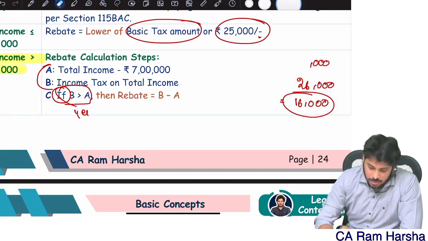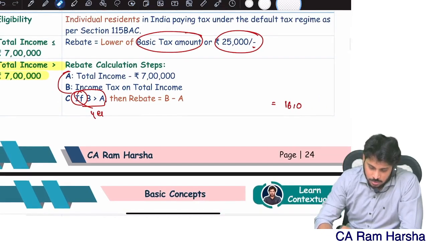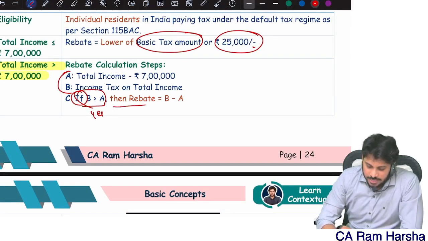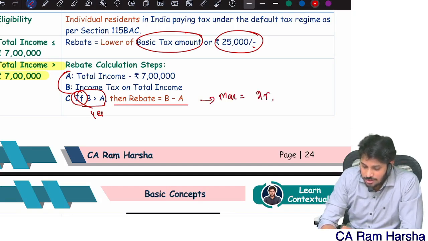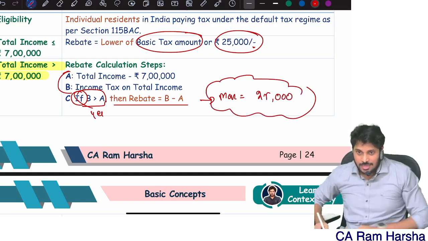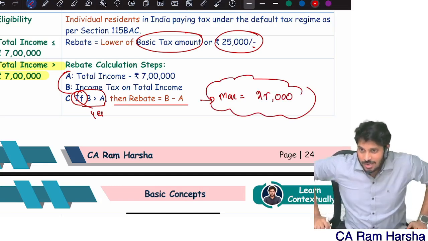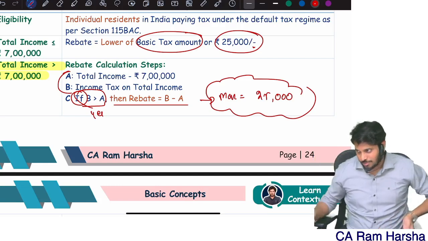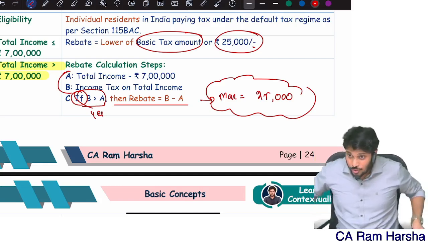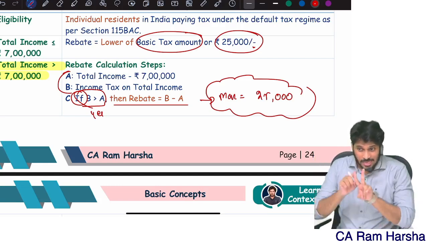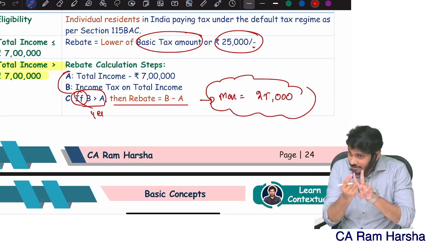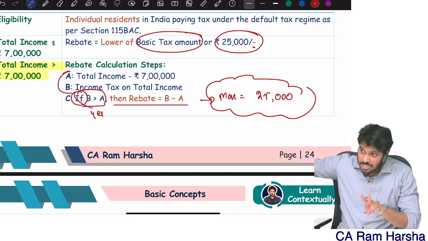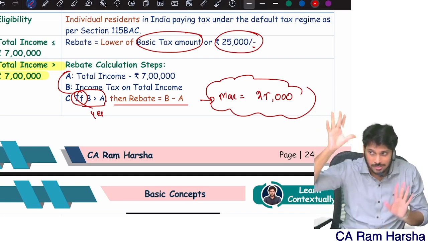Add one word. Then rebate is equal to B minus A, right? Maximum rebate how much? This is most important. The rebate amount cannot be more than 25,000. This logic alone you remember. Clear? So typically rebate with relief when special incomes are there also discussed.